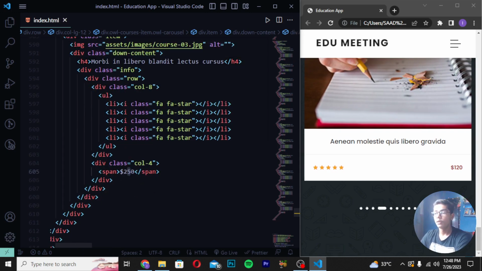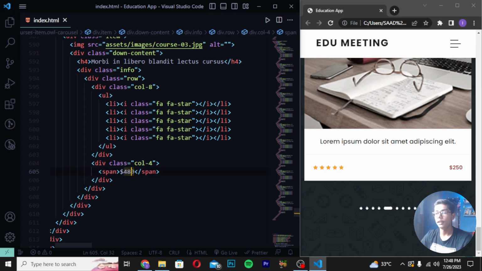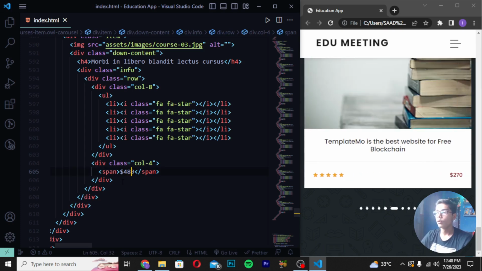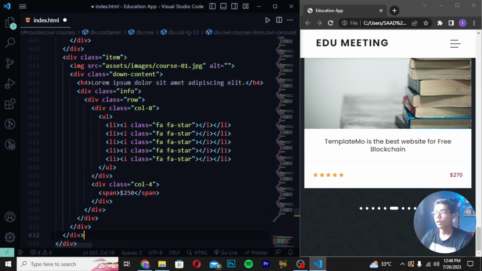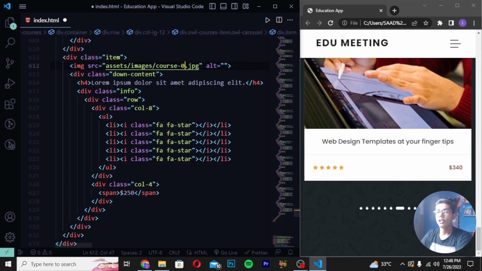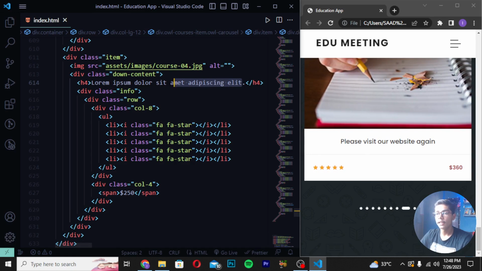Then change this price to 480. So here I will be writing like this, save it. And after saving this thing, you have to now just do one thing. You have to move down after the 5 tips again. So these are the 5 tips which I showed you. Paste this thing again. Then I will be changing this course 1 to course 4 here, and then again you have to change the text and the price like at the top we have written many times.